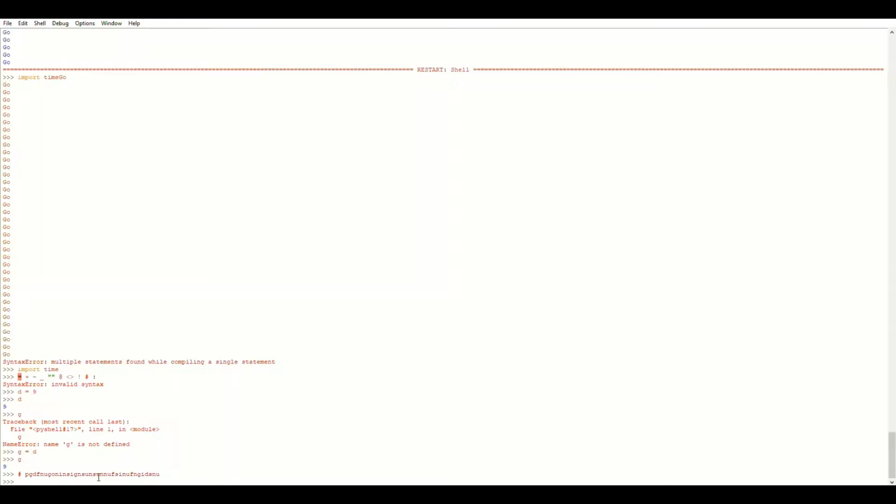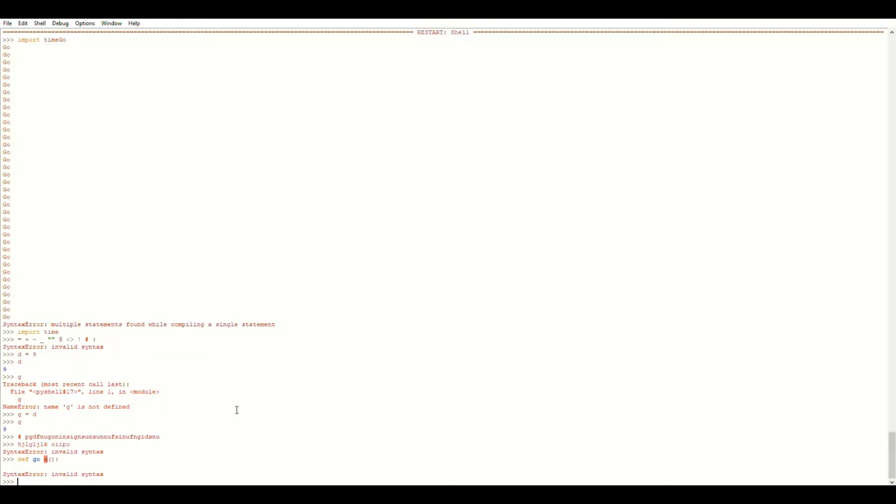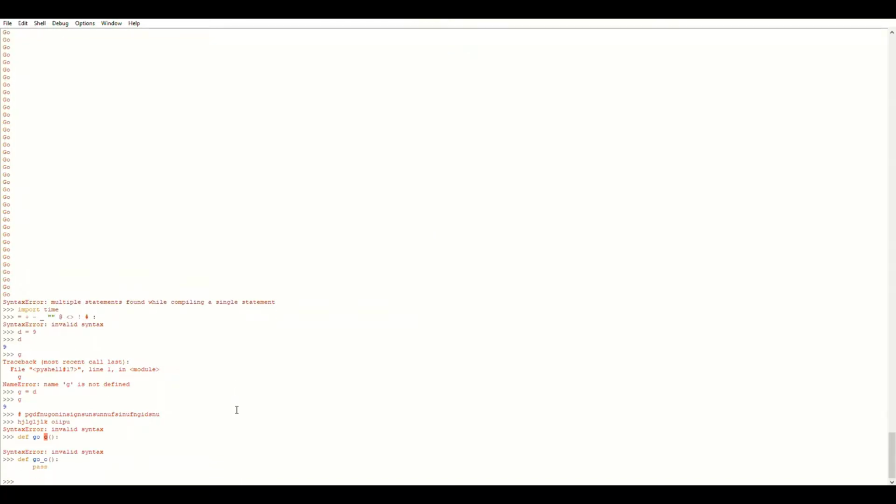Okay, so then we have minus, plus, minus, times, division. Obviously they're all for mathematics. Underscore. Have you ever wanted to say a word, but in Python you cannot give space? Yeah, in Python you can't give space. So if you were to do def, go, then O, and then put this, it's going to complain. But if you say def, go, underscore O, it doesn't complain. I know that a lot of you, the underscore makes it unpretty, but this allows you to give spaces that the computer will not complain about. That's good.